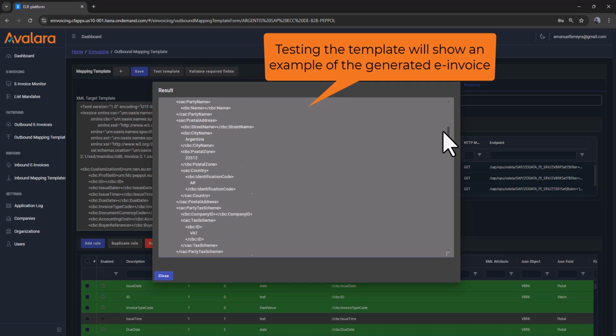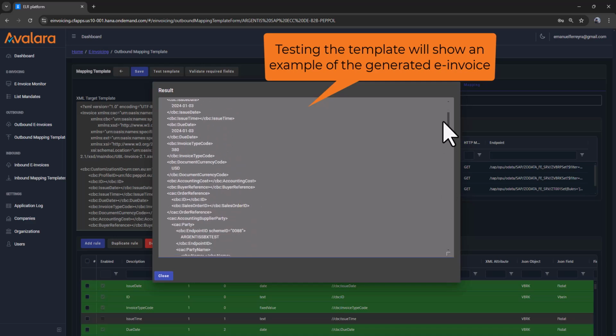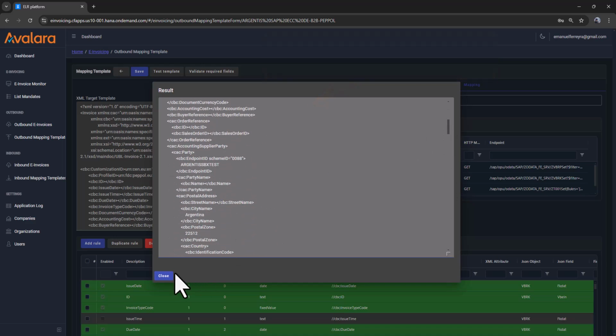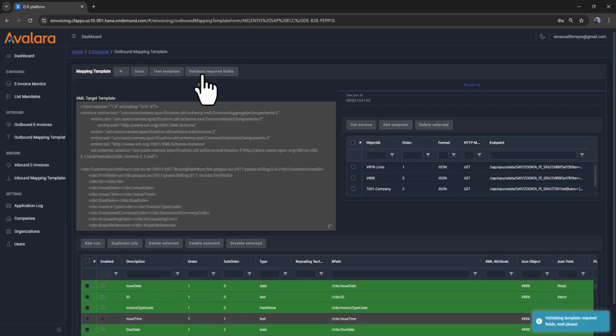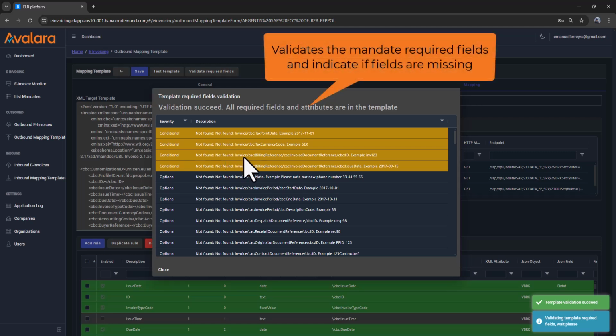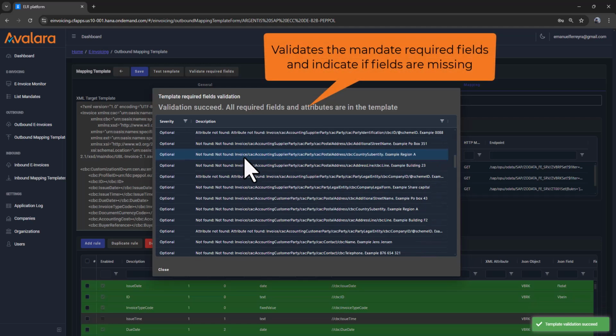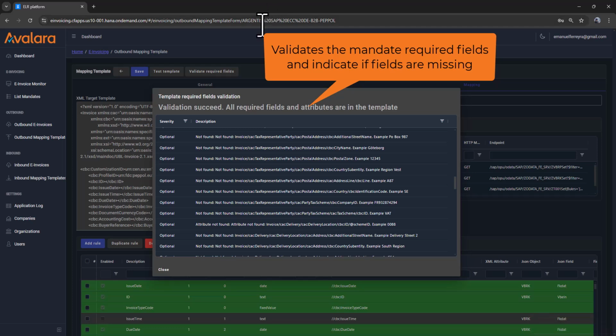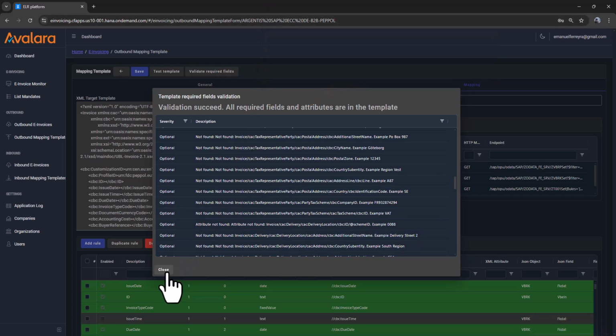You can test the template to check how the e-invoice result will look like. The connector can validate if the mapping template is valid for the country mandate definition. Validation results alert for missing fields, and also list conditional and optional fields not included.